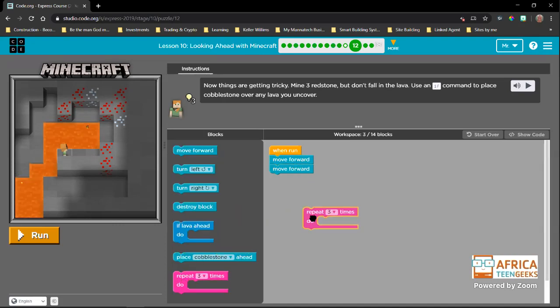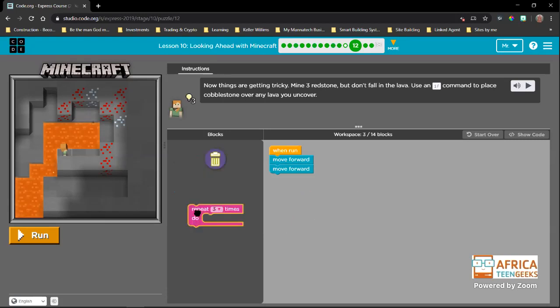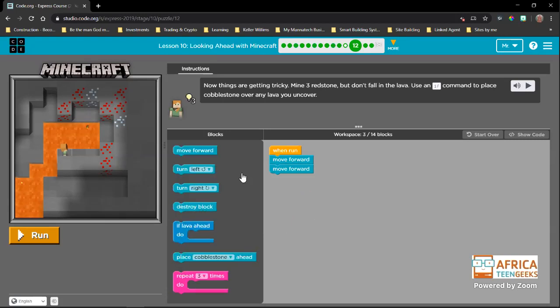For those of you that don't know yet, if I have a block on my workspace I don't want to use, I just move it off into my toolbox. So now we have moved forward twice and we want to test this. Good, so our first problem is solved. The second problem is we want to destroy that block. In Minecraft, this is how you mine these blocks. And then we test it. So we put the destroy block onto the workspace.